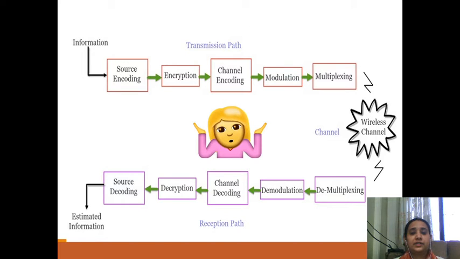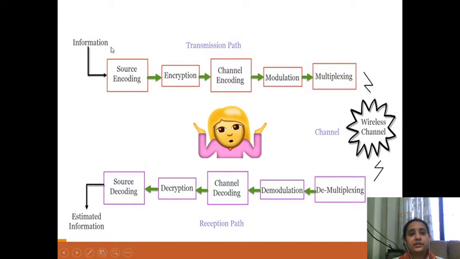The wireless communication system block diagram is nothing but a basic communication model which has a transmission path and a receiver path. As you can see in the diagram, there is some information which is derived from some information source.